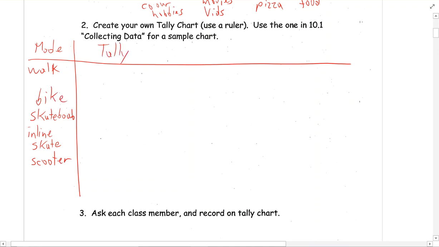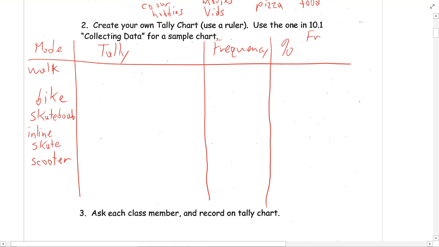This is just kind of collecting our rough data. Okay? And here's our frequency, and that's just summarizing our rough data. And then this will be the percentage, okay? For our percentage, we'll take our frequency and divide by the number surveyed, so how many people we asked. And then we times it by 100.